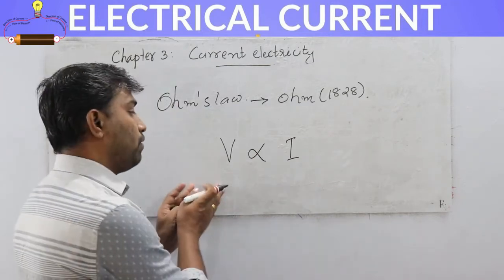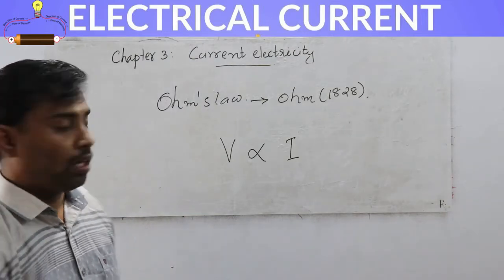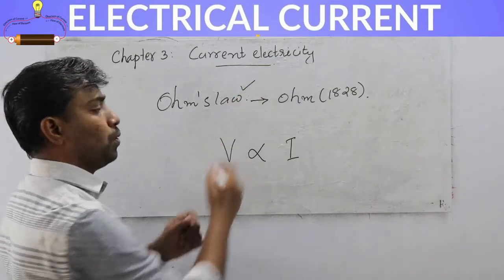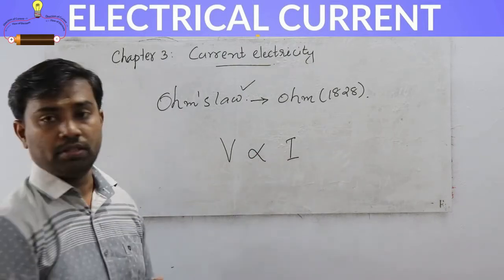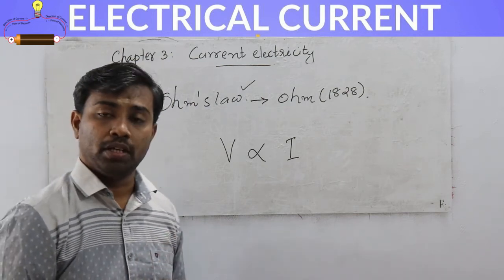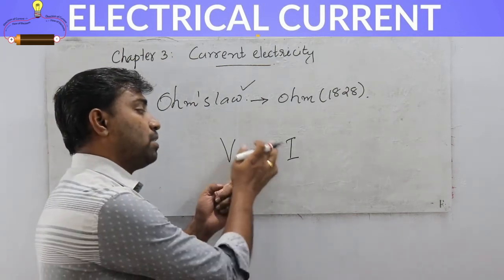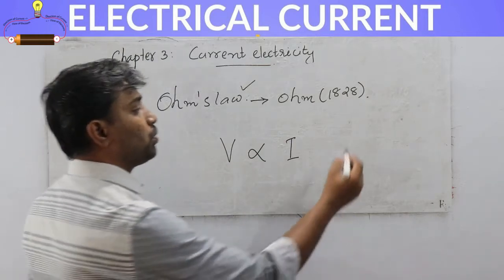That is, potential difference is directly proportional to the current flow through a conductor. This is called Ohm's law. Here there is a proportionality, so I need to remove the proportionality. In order to remove the proportionality, we need to multiply this with a constant value. So we are using a constant here.